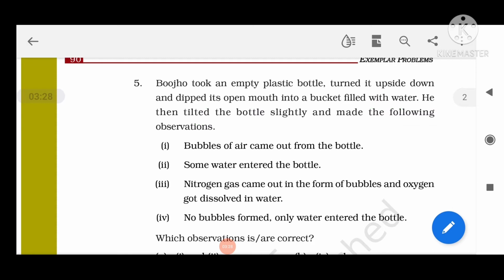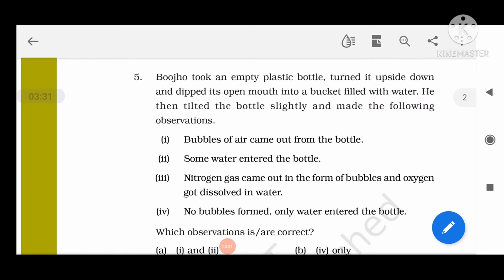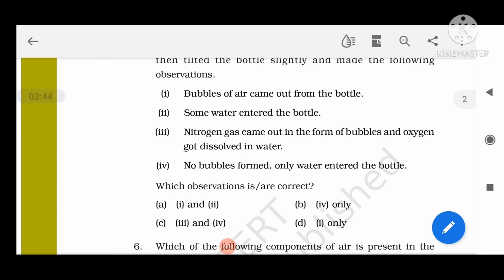Just think about it. So the answer is bubbles of air come out from the bottle and some water enters inside the bottle. So option number 1 and 2. Option A will be the correct one, it includes point number 1 and 2.